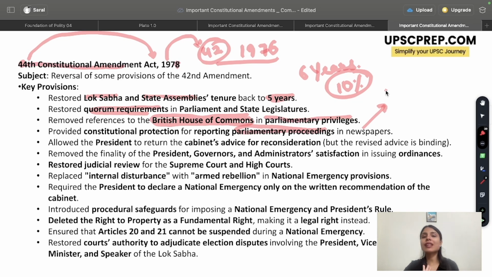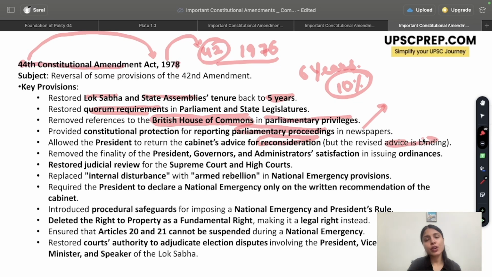However, if your advice is not accepted and it is returned to you without any changes, then it would be mandatory for you to accept it. So basically, you can send the advice back for reconsideration. However, the revised advice will be binding on the president to accept.